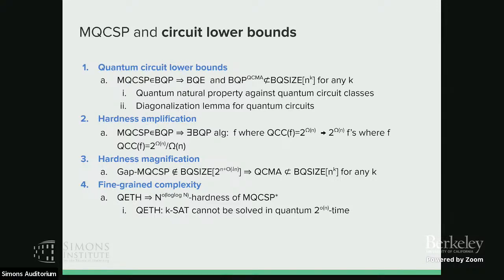For those results, you need to prove some quantum versions of statements about the PRG. For the amplification one, we need to prove the quantum security of the Impagliazzo-Wigderson PRG generator, and we also need a quantum secure Nisan-Wigderson generator. For the magnification result, we need a quantum anti-checker lemma for the function. But for those results, usually you can follow the classical results and try to fix the issues there when you consider quantum circuits.